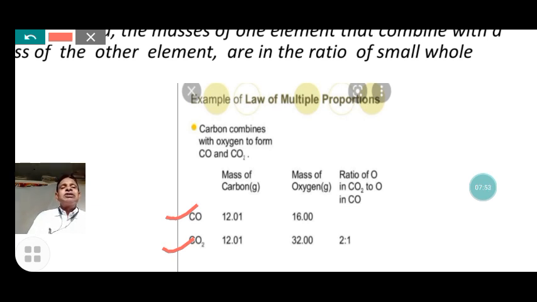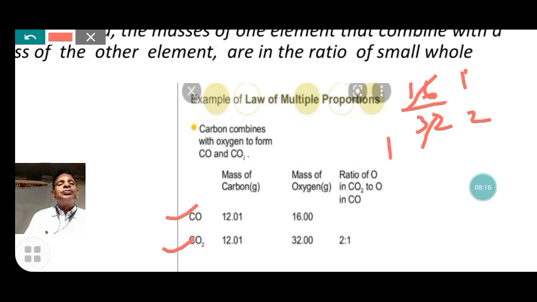In this case, it is found that the ratio is always a small whole number. That is, the ratio of oxygen in the compounds carbon monoxide and carbon dioxide is 16 by 32, which is 1 by 2, that is 1:2. Here the ratio of the other element that combined with the fixed mass of the one element is always a simple small ratio, that is, whole number.